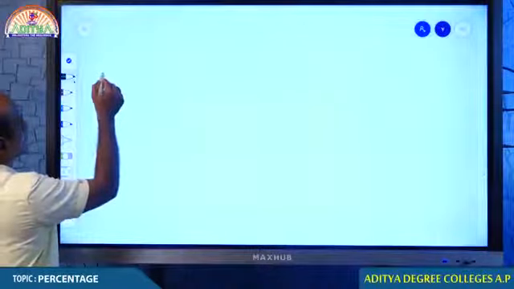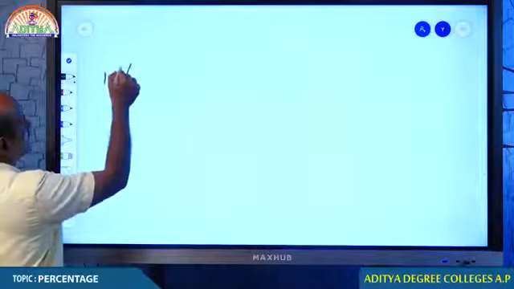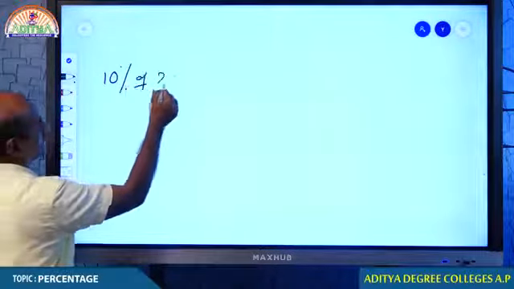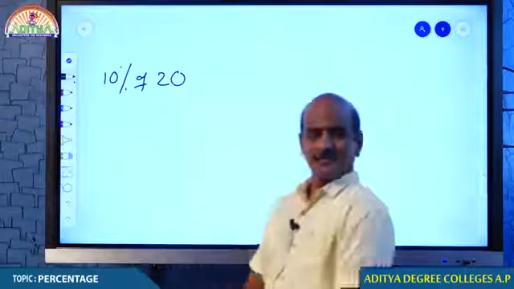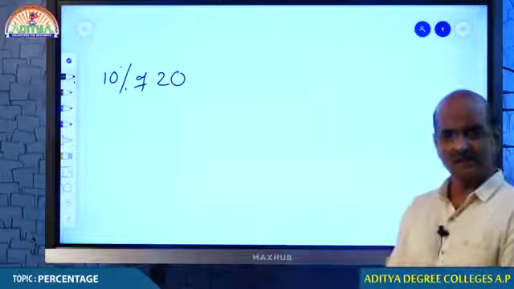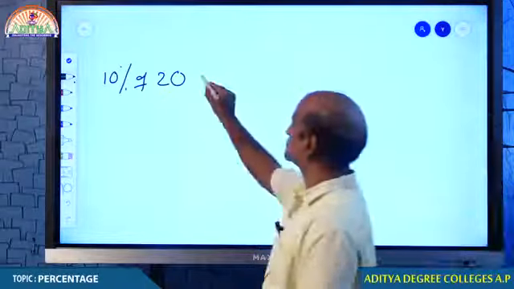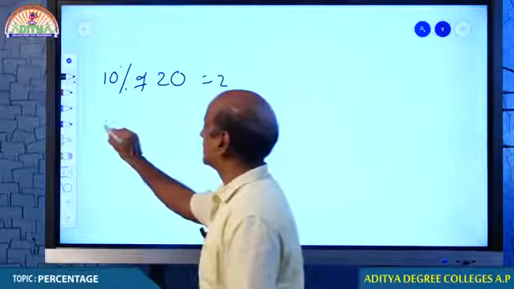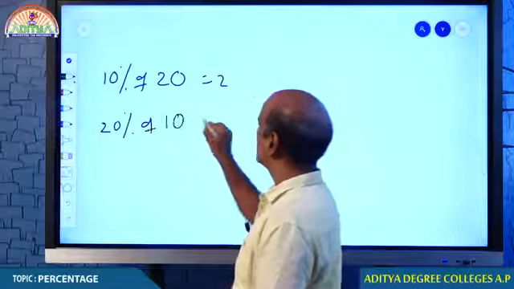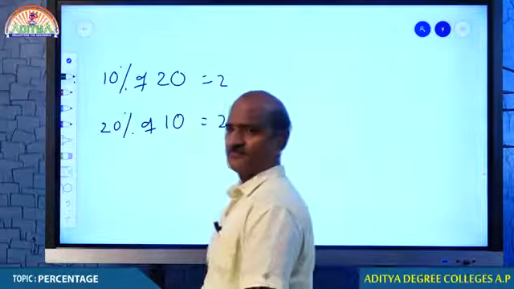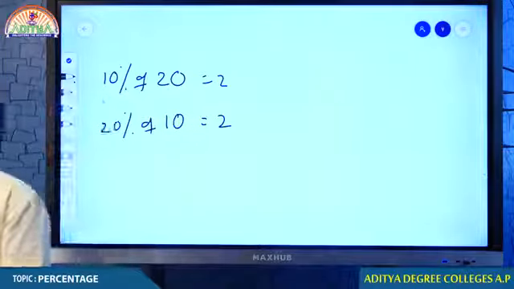Just check it out. Tell me, how much is 10% of 20? Tell me students, 10% of 20? It is 2. Okay, fine. Then tell me, how much is 20% of 10? It is also 2. Yes or no?